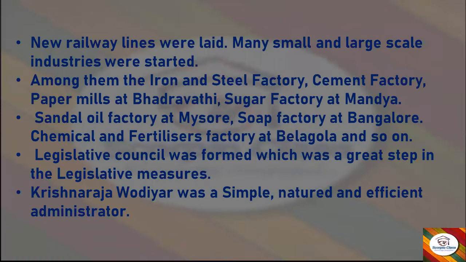New railway lines were laid. Many small and large scale industries were started. Among them were the iron and steel factory, cement factory, paper mills at Bhadravati, sugar factory at Mandya, sandal oil factory at Mysore, soap factory at Bangalore, chemical and fertilizers factory at Belagola, and so on.